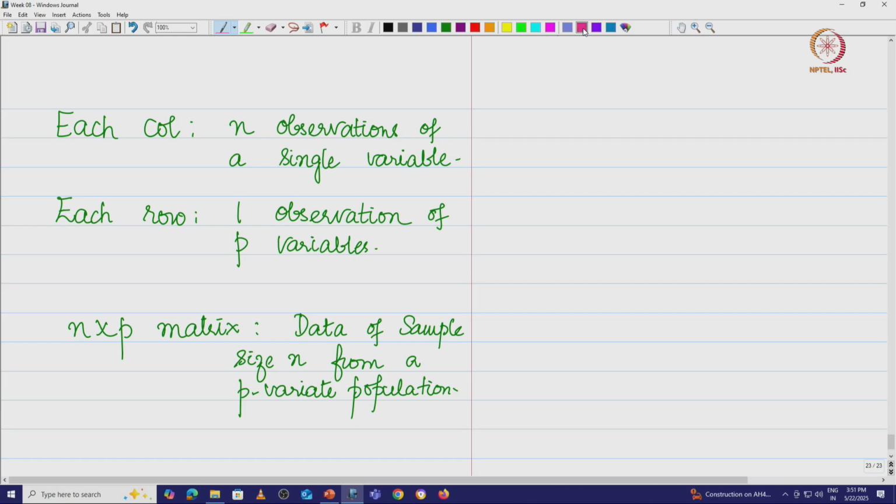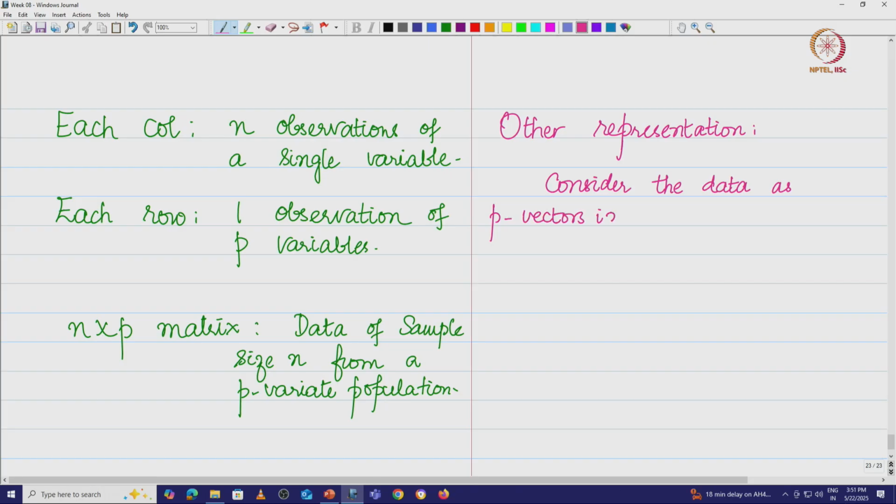The other alternative representation of data is that you consider the data as, let us say, p vectors in n dimensional space. So, this is the other interpretation.